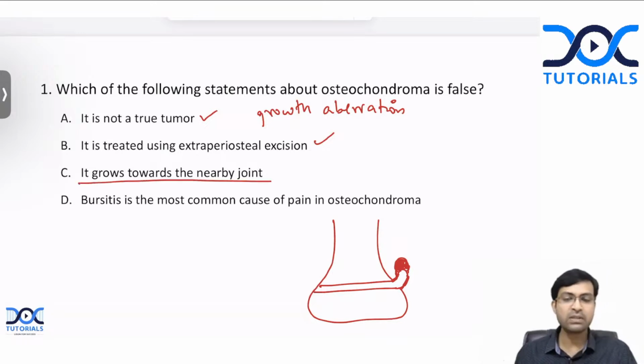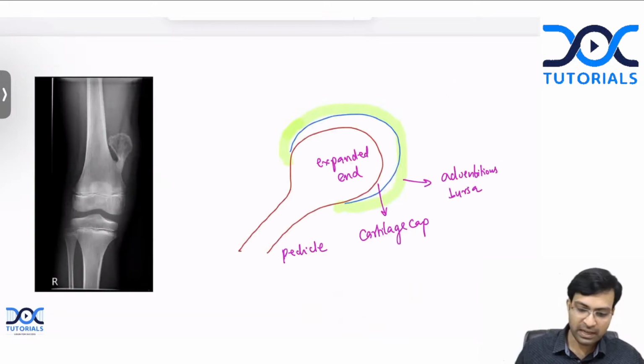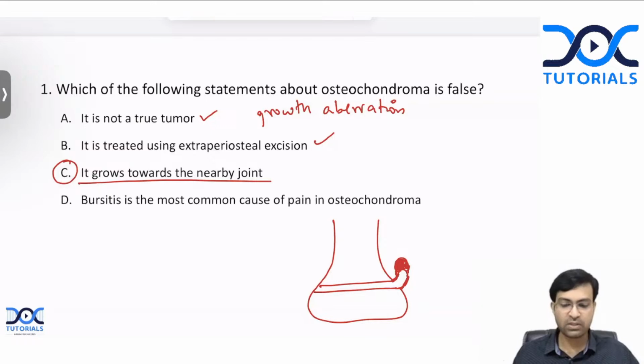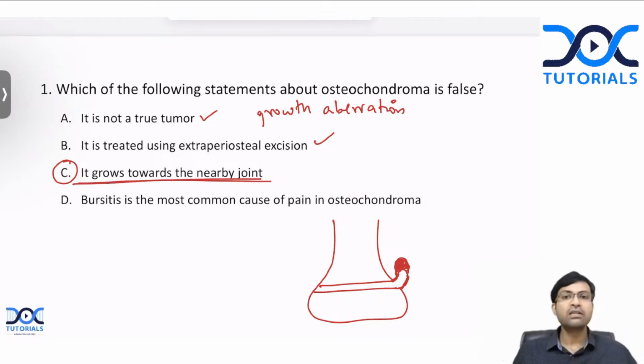It grows towards the nearby joint. This is a false statement, and this is the correct answer here. So if you look at the picture of osteochondroma, you can clearly see that this is the tumor and the nearby joint is your knee joint, and the direction of growth is how it always grows away from the joint, isn't it? It always grows away from the joint. So that is the correct statement here. And this is false.